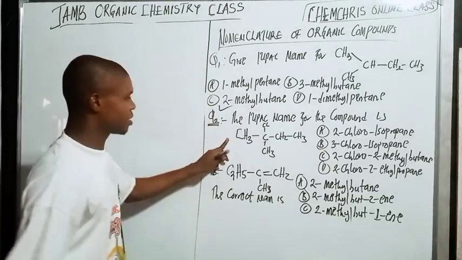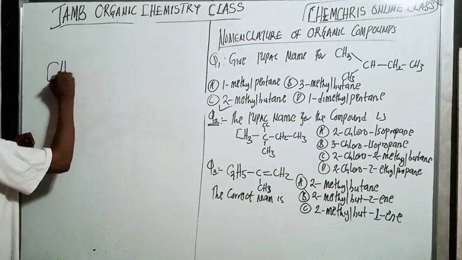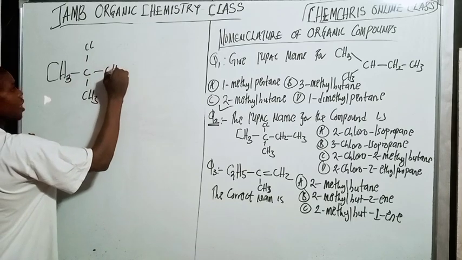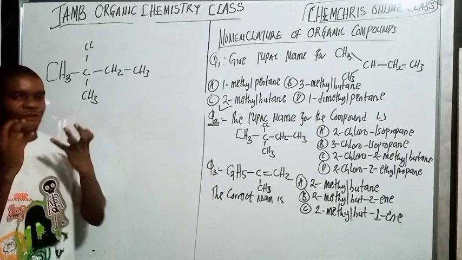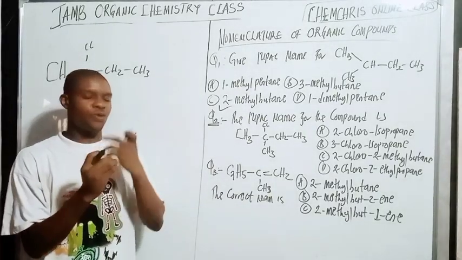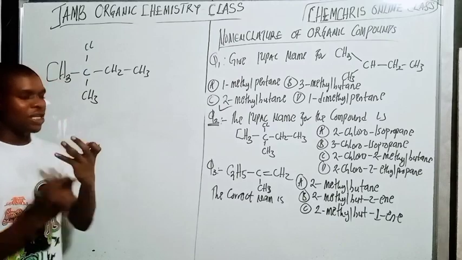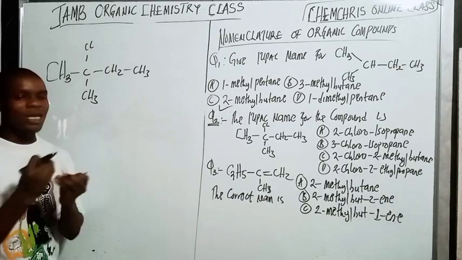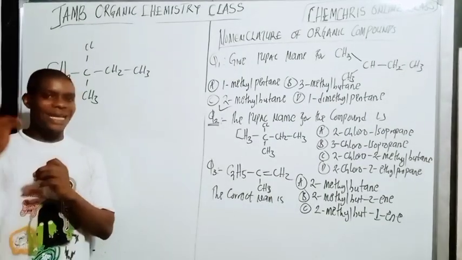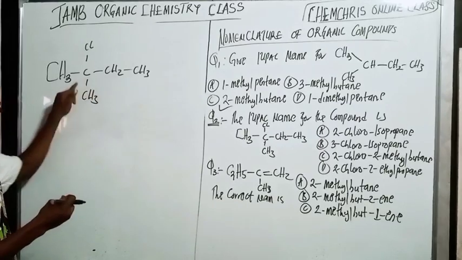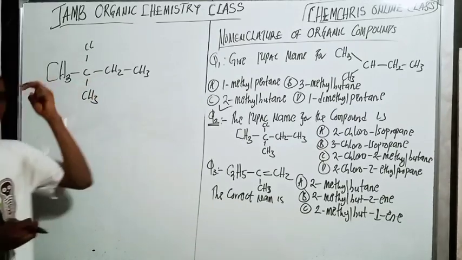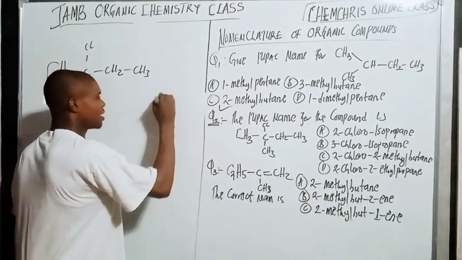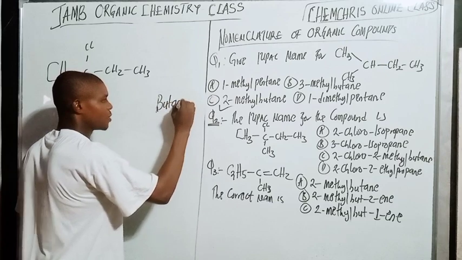Now the B part is CH3, CCl, CH3, CH2, CH3. If you have gotten a solid foundation on what I've done here, then this one is going to be much easier for you to understand. Just that here I have 2 substituents. So what is the first rule? Take the longest continuous carbon chain, which is 1, 2, 3, 4. They are all single bonds, so the parent is butane.